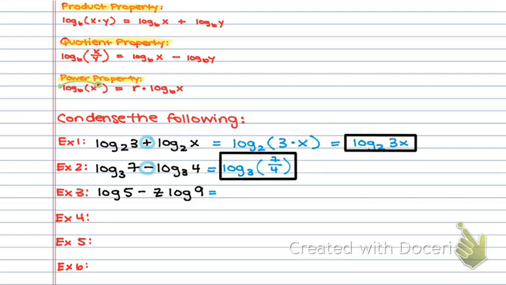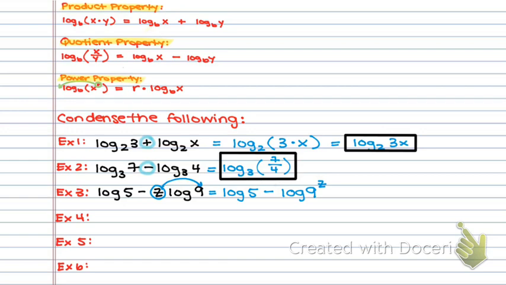Now I see that I'm going to use quotient rule, but I'm also going to use power rule. So let's start with fixing up that power rule because it's within one log. I'm not combining two logs together just yet. So I'm going to leave log of 5 alone, minus log of 9 to the z power.